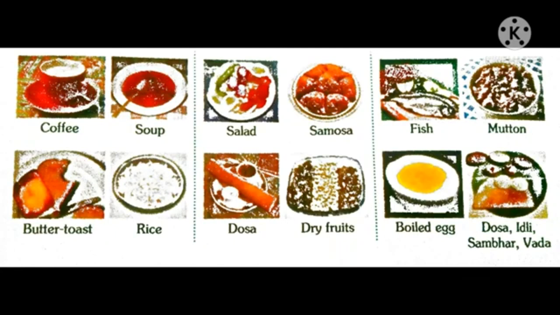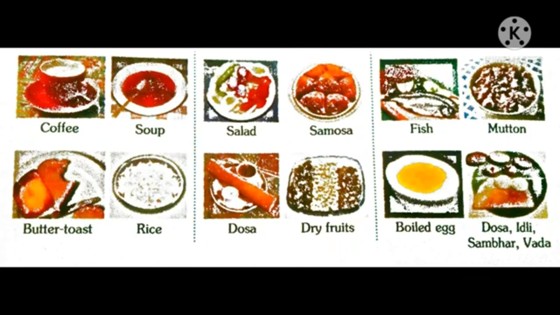We eat different kinds of food, or else we eat different types of food. Why are we eating different kinds of food? Then only we get enough amount of nutrients.